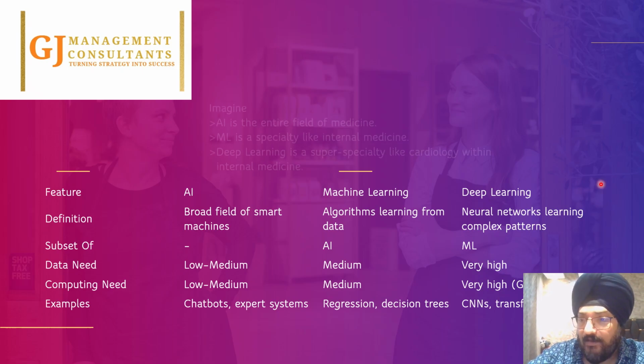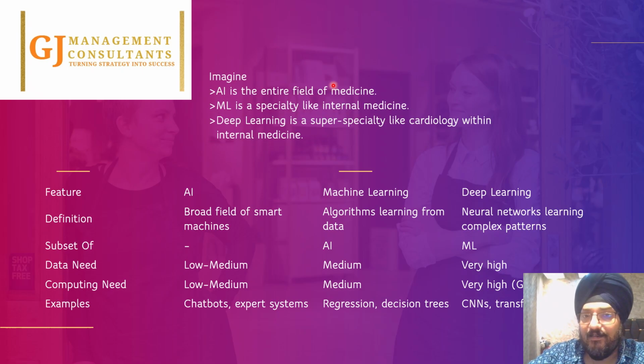So as I mentioned in the example, take AI as the entire field of medicine. Machine learning is specific, like internal medicine. Deep learning is a super specialty, like cardiology within internal medicine, or looking at some of the specialties in the painkiller stream of studies, or the antibiotic stream of studies.